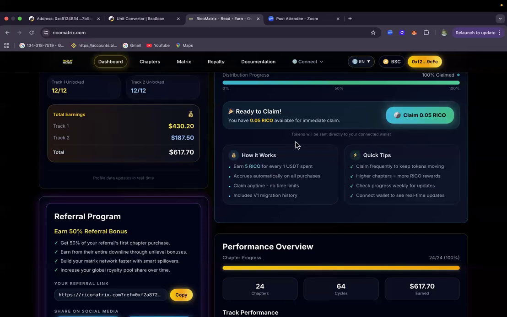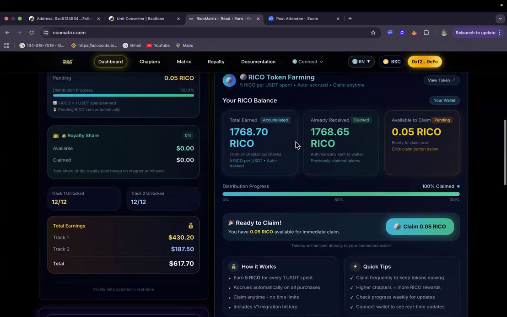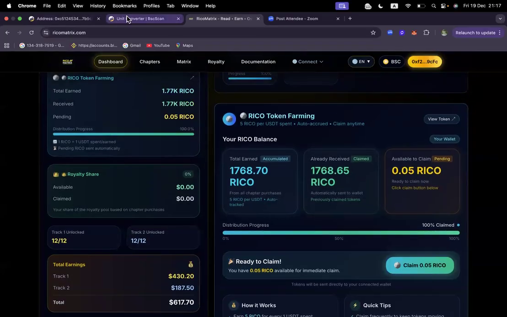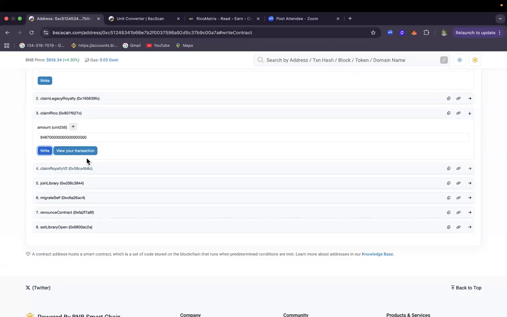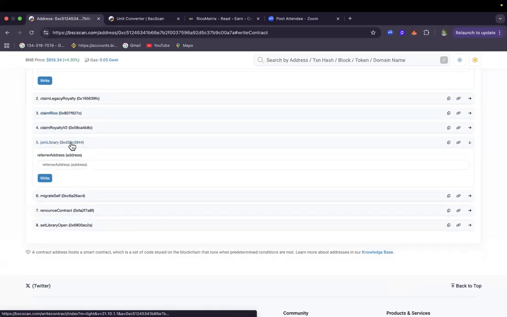Yes. That is to tell you that you do not need the website for you to interact with it. If you want to refer anybody, just come directly to the blockchain. This is the contract address. Ensure you are using the correct contract address for Ricometrics. Come to the blockchain, click on join library.